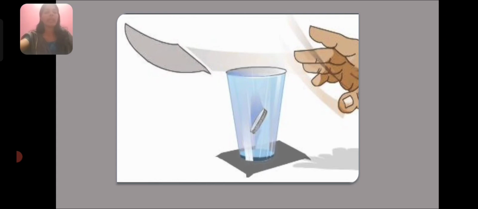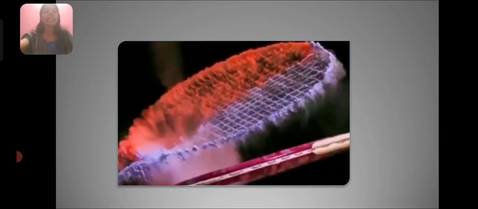What is the reason behind it? Yes, the coin remains at its state of rest. That's why the coin falls inside the glass, whereas the cardboard moves away. Is the concept clear for you? Let's have a look at another example.